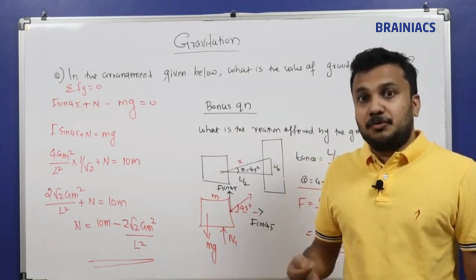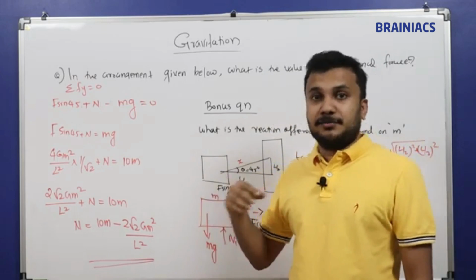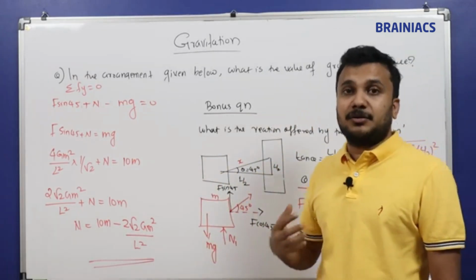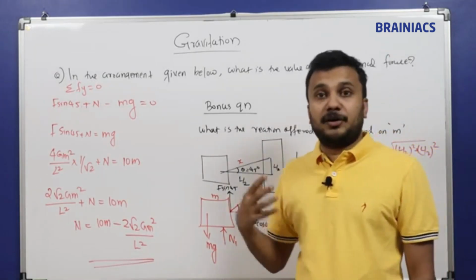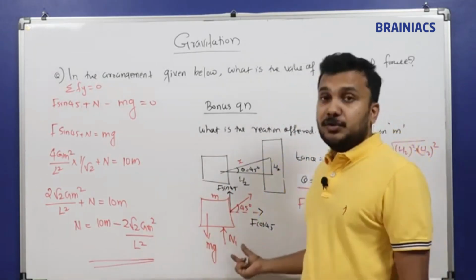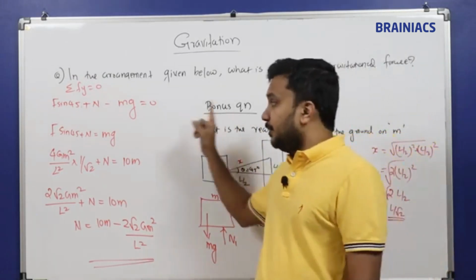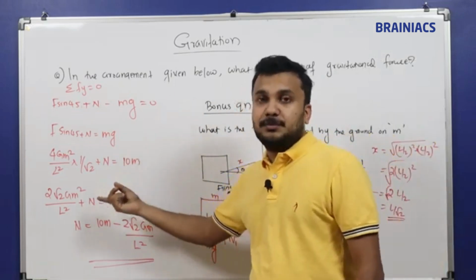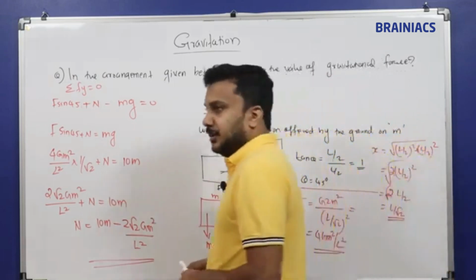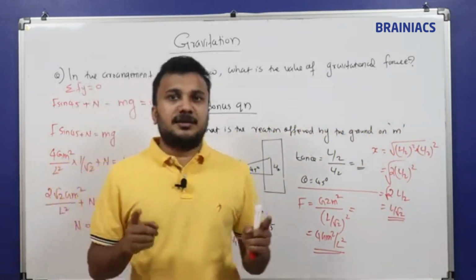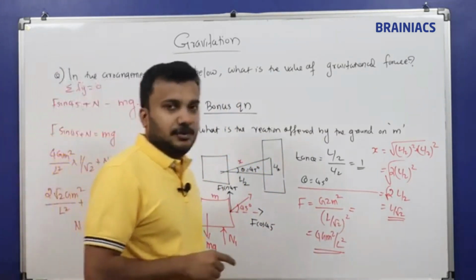You have to find one concept from one chapter, and based on the concept you make up a new formula or a new equation. Here you applied the Newton's law of gravitation concept from the gravitation chapter, and that formula you took into the laws of motion chapter in order to find out the normal reaction. The questions are always like this. It is always connected between the chapters. So we are calculating the normal reaction. This is a bonus question I have given to you.